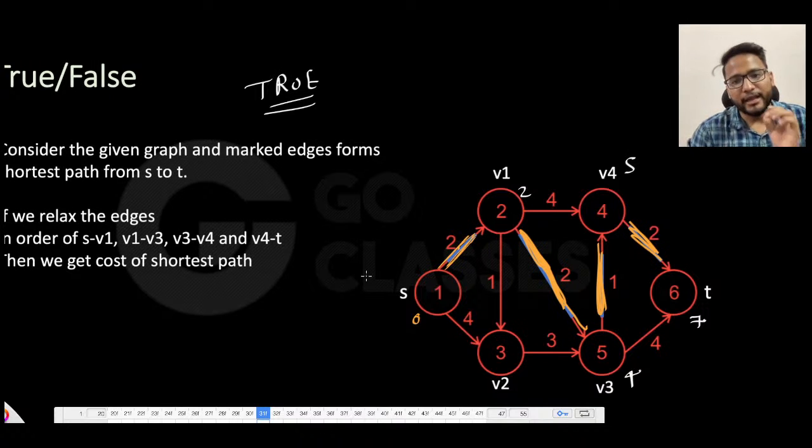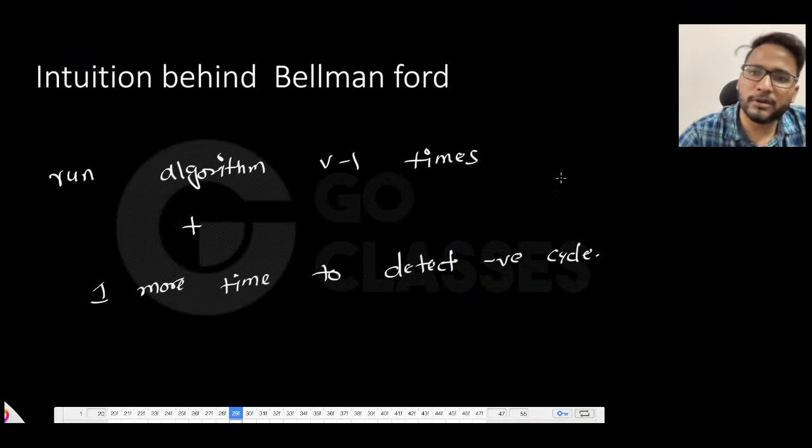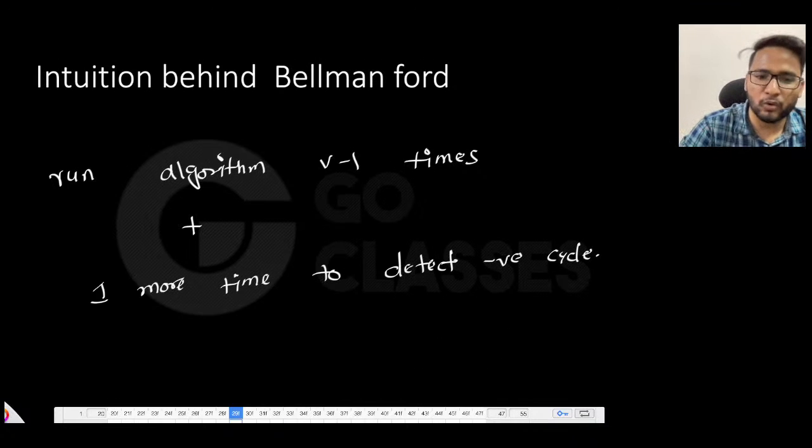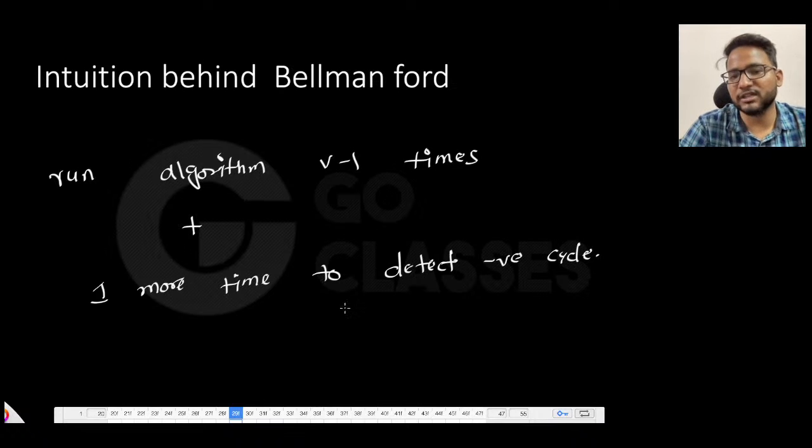And I can guarantee you that most of the aspirants, maybe even more than 99%, I don't know, will not be able to answer why Bellman-Ford is working the way it is working. They just know that you just do this and get the answer. But that's not what we do at GO Classes, right? We understand everything from scratch, why it is happening the way it is happening.